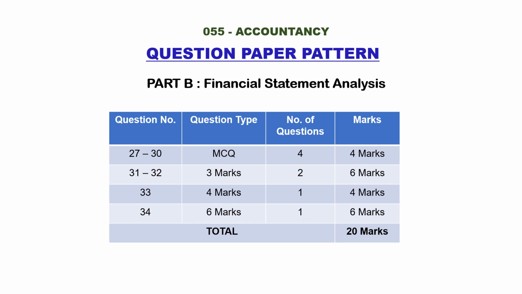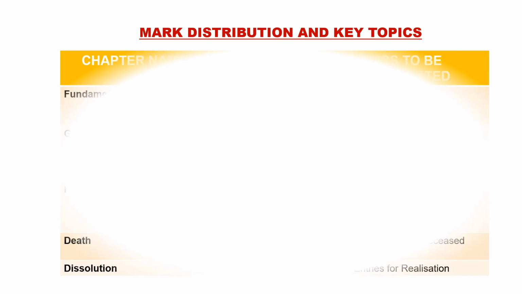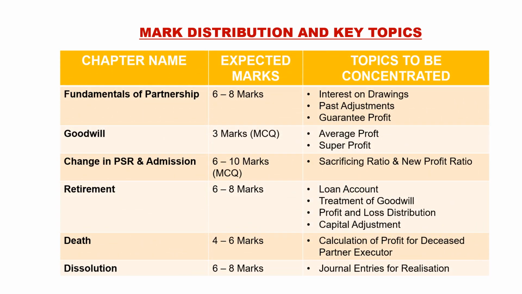Okay, let us see the unit-wise important topics based on the mark distribution. The first chapter is fundamentals of partnership. Here you can expect 6 to 8 marks. And what are the topics to be concentrated on? Just drawings, interest adjustment, and guarantee of profit. Very, very important topic, guarantee of profit. Compulsorily, there will be 3 marks of questions from guarantee of profit.